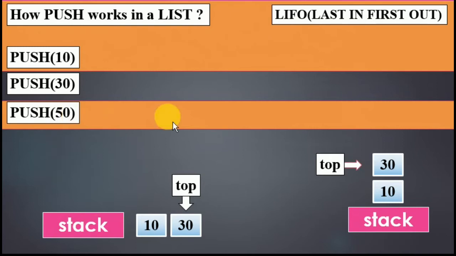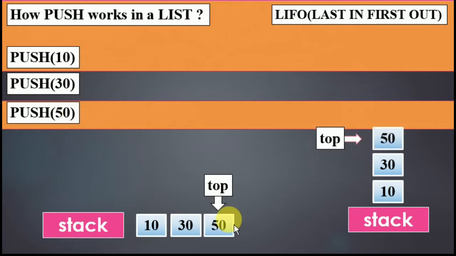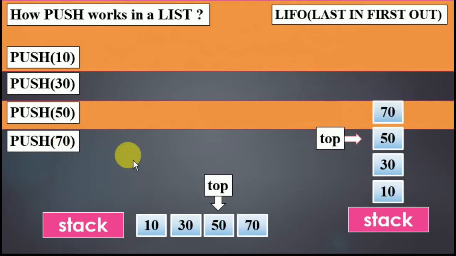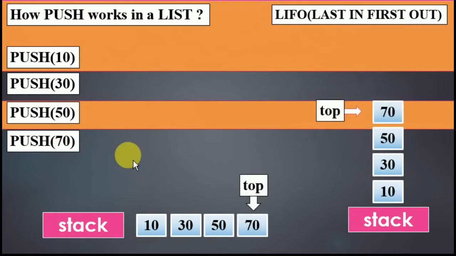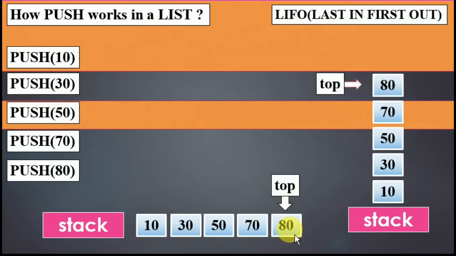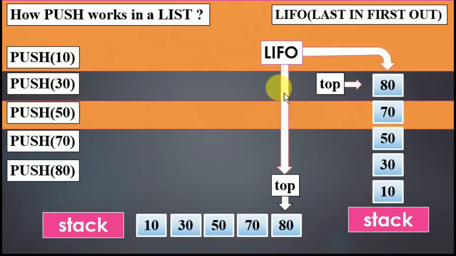Push 50. Inserted. Top moves to 50. I push 70. It is inserted now. The top is at 70. Now next, 80. Push that. 80 is now there and top is at 80. So this is the concept of push. We inserted. Now this is LIFO, last in, first out, horizontally and vertically. So this is our LIFO.